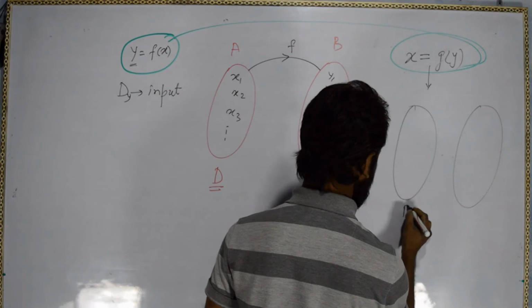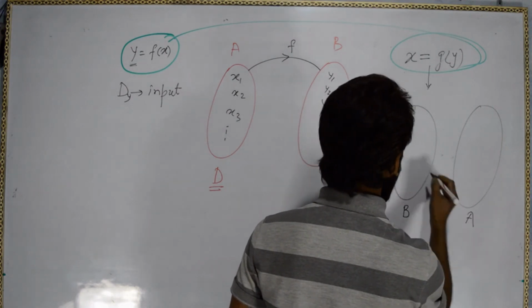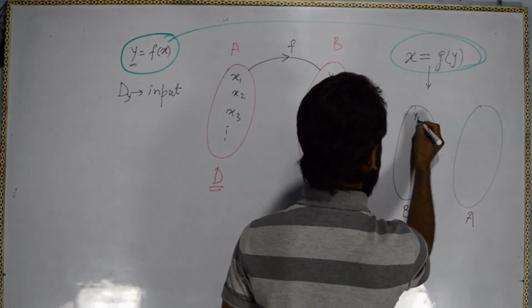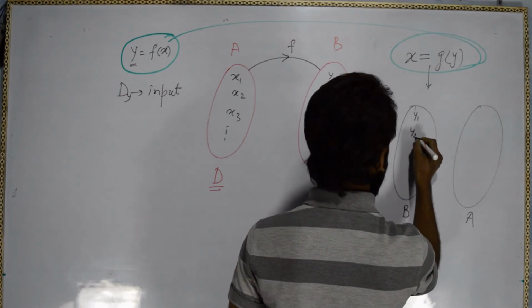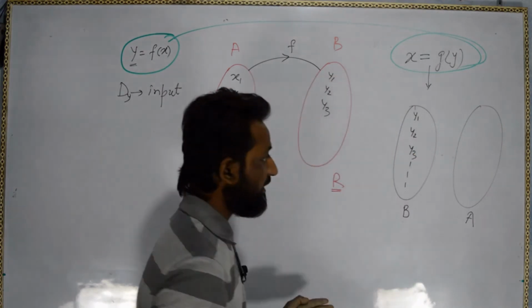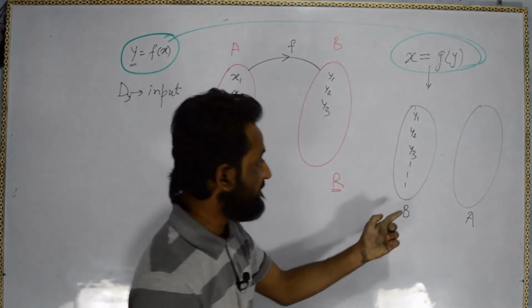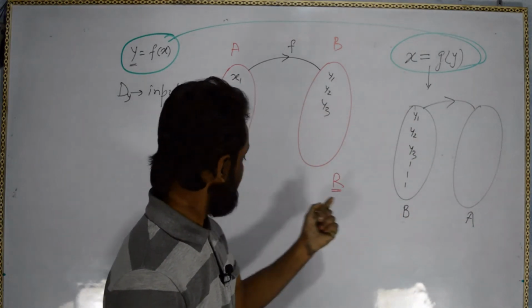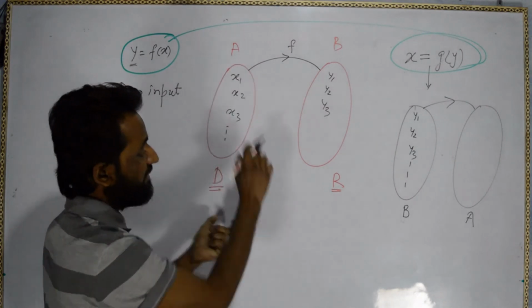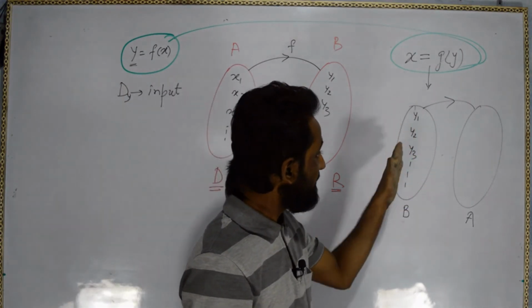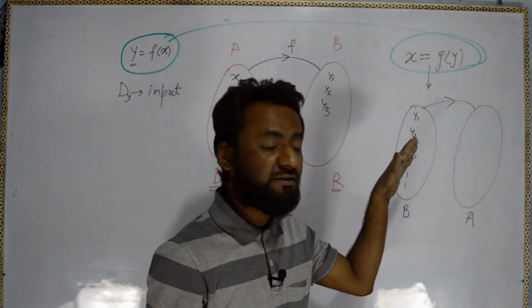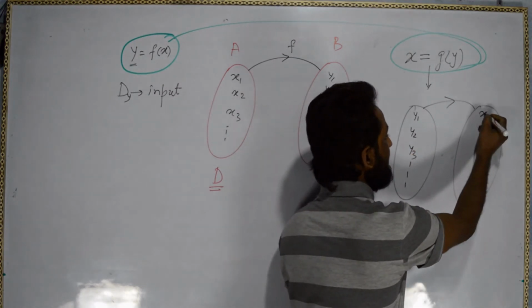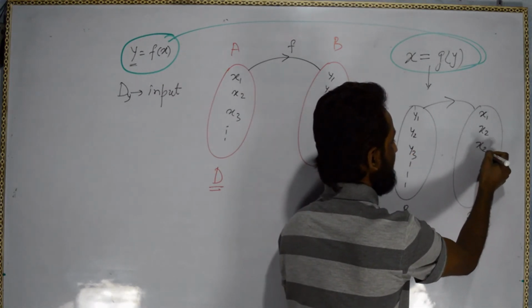This is B, this is A. So now we are inputting y1, y2, y3, and the function is now g. Whatever was A here became B here. So we input y1, y2, y3 and try to get x1, x2, x3.